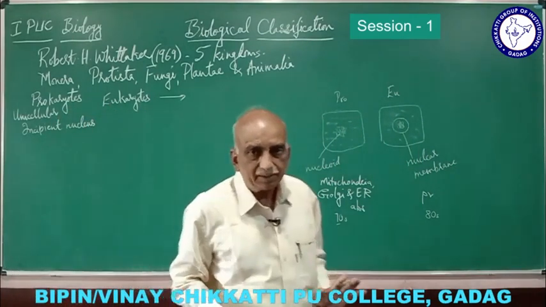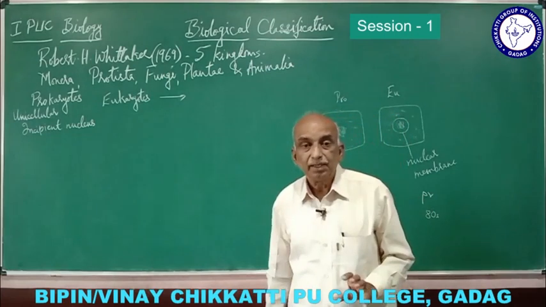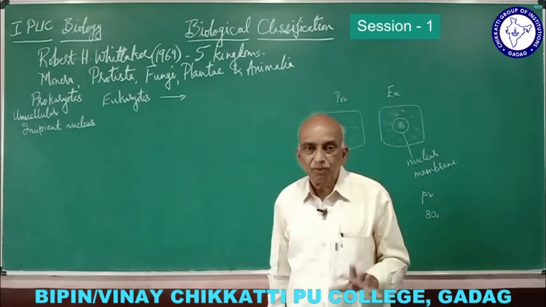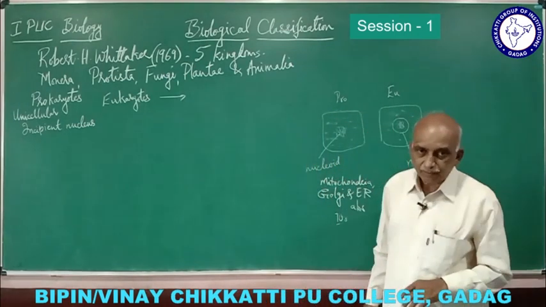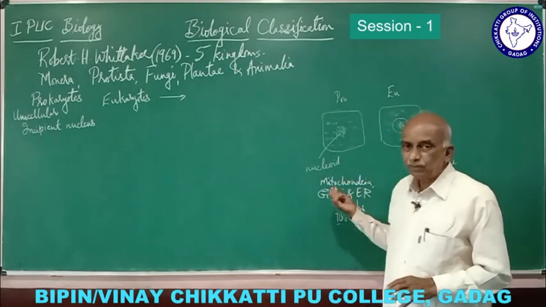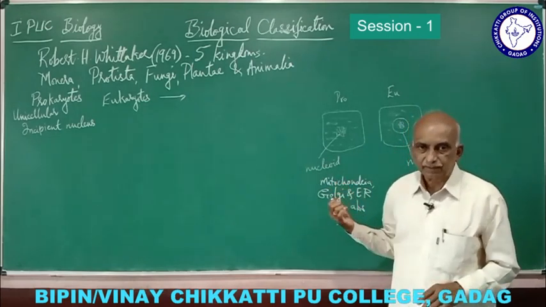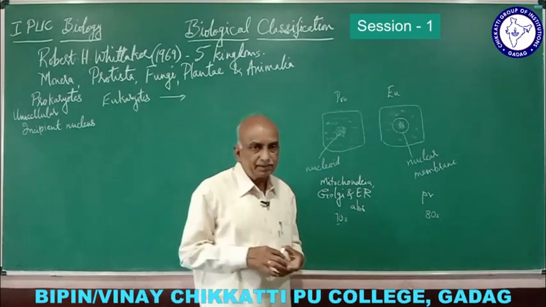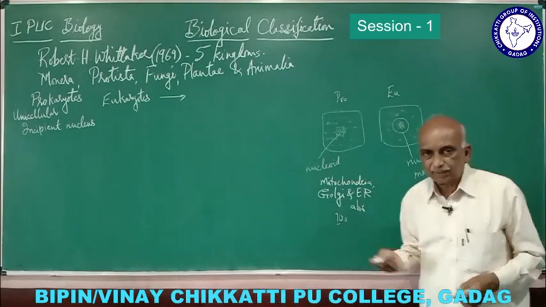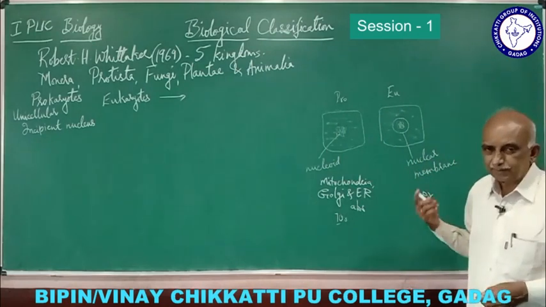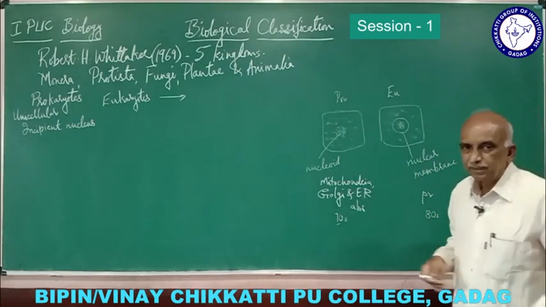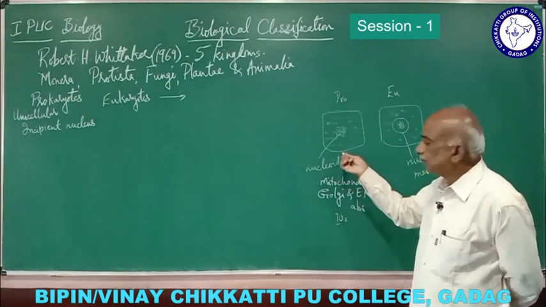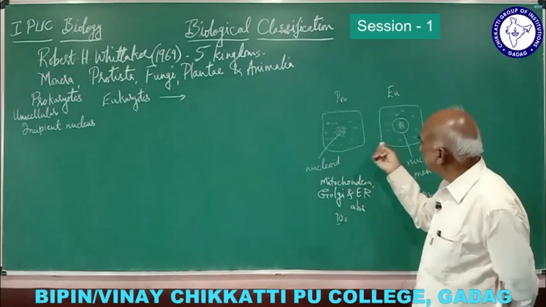Whenever we speak about a cell, we believe that usually the cell wall contains cellulose, but cellulose is absent in prokaryotes. Instead of cellulose, there is another material called peptidoglycan, or sometimes mucopolypeptides. They are not a cellulose material. So the cell wall composition is different in prokaryotes and eukaryotes.